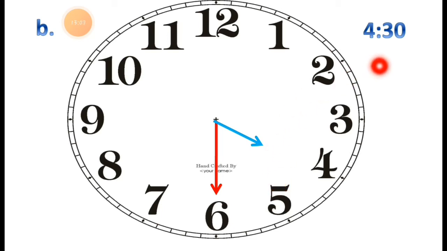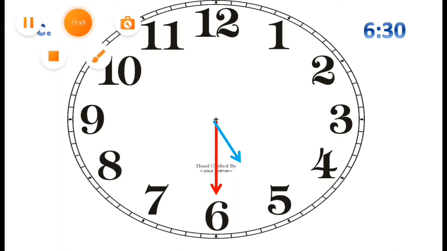Now question number C, and the given time is 6:30. We have to show the time 6:30. The minute hand is already drawn and shows 30 minutes. We have to show the hour. It is 6:30, so we have to draw the hand between 6 and 7 and near about 6.